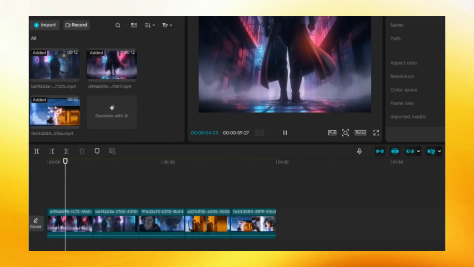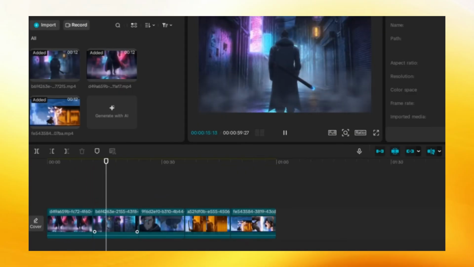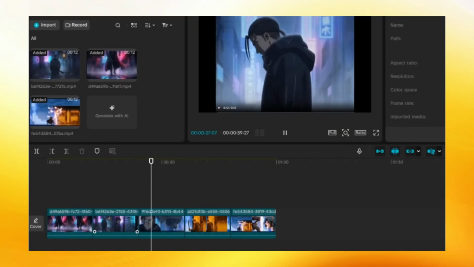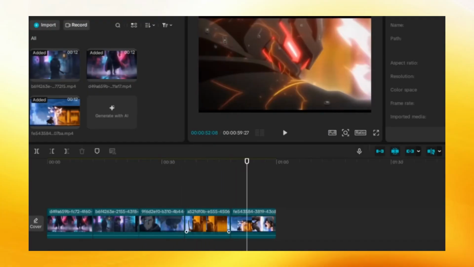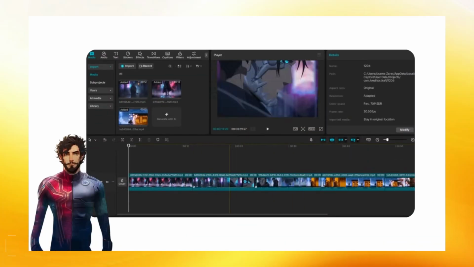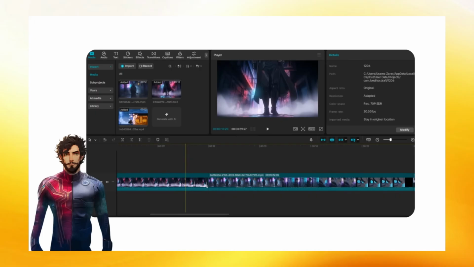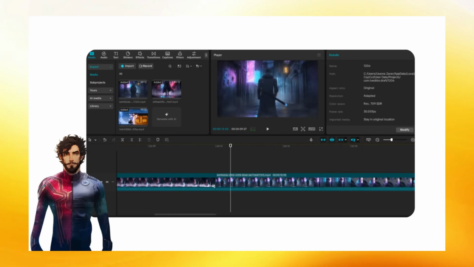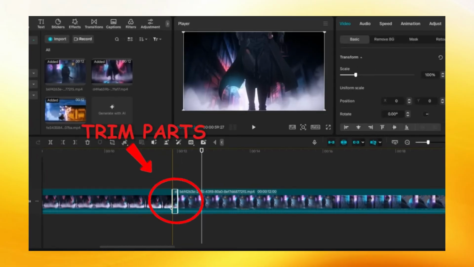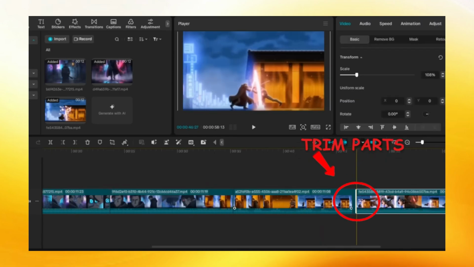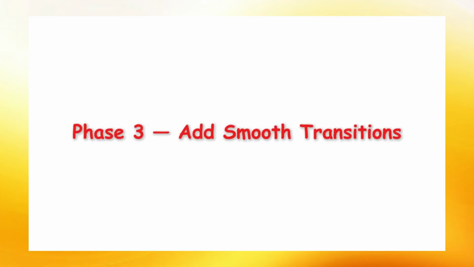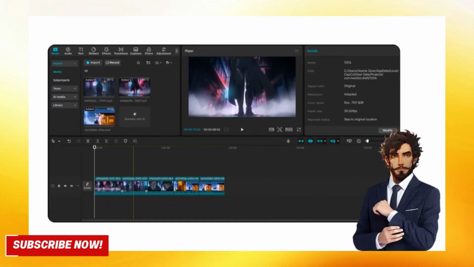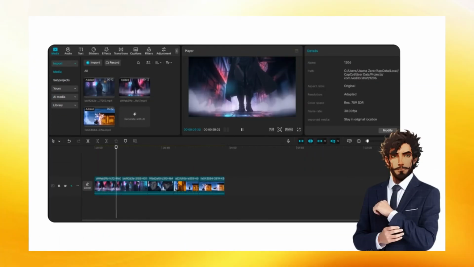So to recap, use Higgsfield AI to access Sora 2. Paste your 5 prompts one by one like I showed you. Keep your character details and visual tone consistent across all clips. Generate overlapping transitions for smooth cinematic flow, and boom. You've just animated your first full AI anime episode. But we're not done yet, because now we need to combine all these clips into one seamless video, add music, pacing, and a bit of editing magic. That's where the story truly comes alive.